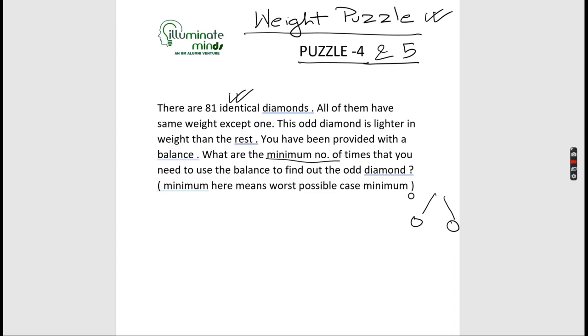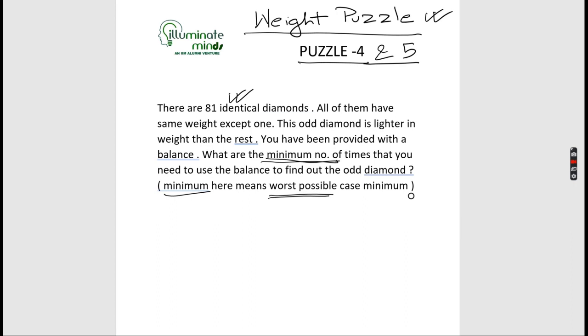But that's wrong. They would always write minimum number of times, but what I need to find out over here is the worst possible case minimum. तो मिनिमम बोलेगा तो जो अपन ने आंसर बोला कि हमने दो साइड रखा और एक आ गया मेरा आंसर, हर बार एक आएगा आंसर, वो था मेरा बेस्ट पॉसिबल केस मिनिमम. They would never write it down, but what they mean is the worst possible case minimum. Correct. So let's proceed with the questions.